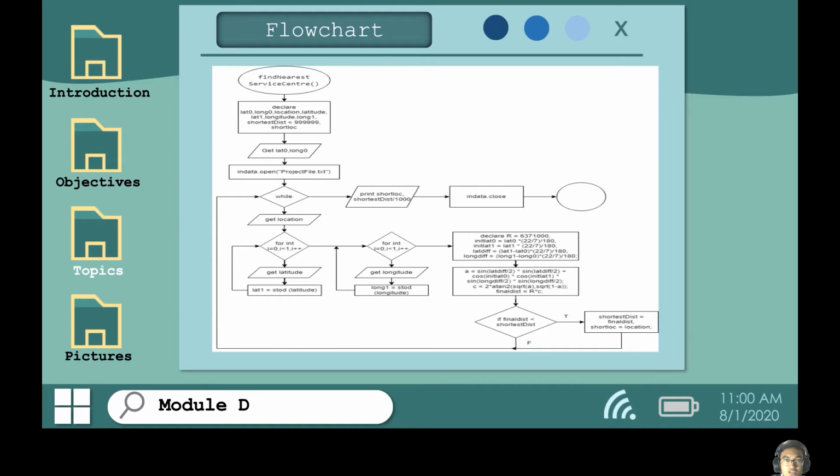And the last one is module D. This is the function for find nearest service center, and it will get the latitude and longitude, and it will suggest the nearest service center to the driver, and then it will open the file, and at the end it will close the file and return back to the main program. So that's the end of the flowchart for modules A, B, C, and D.